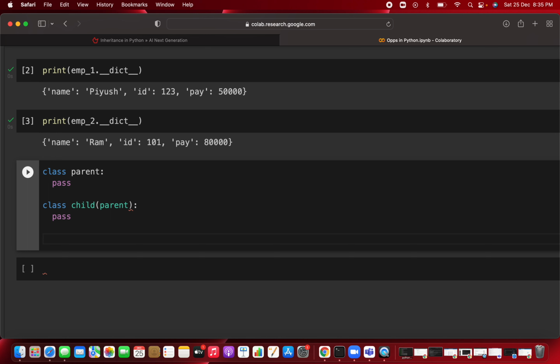This is how the syntax of inheritance works. First you create the parent class, and then you create the child class, and you pass the parent in the parentheses. That means you are inheriting from that class, whose attributes and methods have already been defined. Now you want to use the same logic in your child class.